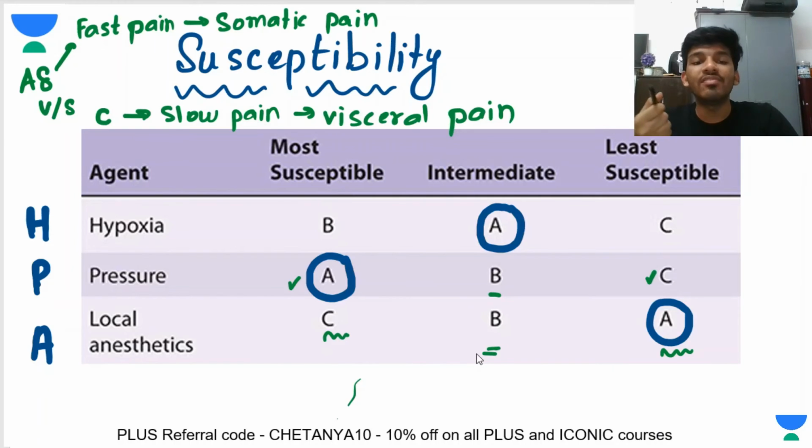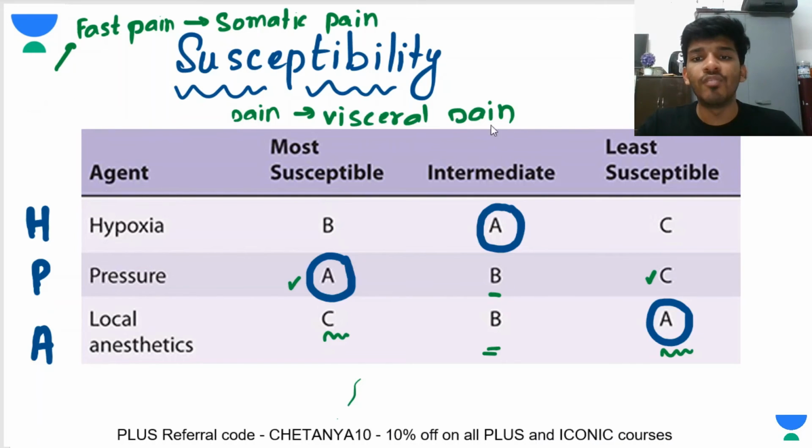So now what is left is hypoxia. Whenever hypoxia sets in, the first system that you always think about is the CNS. And again, not a very direct correlation, but type B fibers are preganglionic autonomic fibers. So most susceptible would be type B, followed by type A, followed by type C, because visceral organs will still remain perfused. The periphery will first start to get damaged. So that is how I relate this. But again, this is not a very perfect correlation.